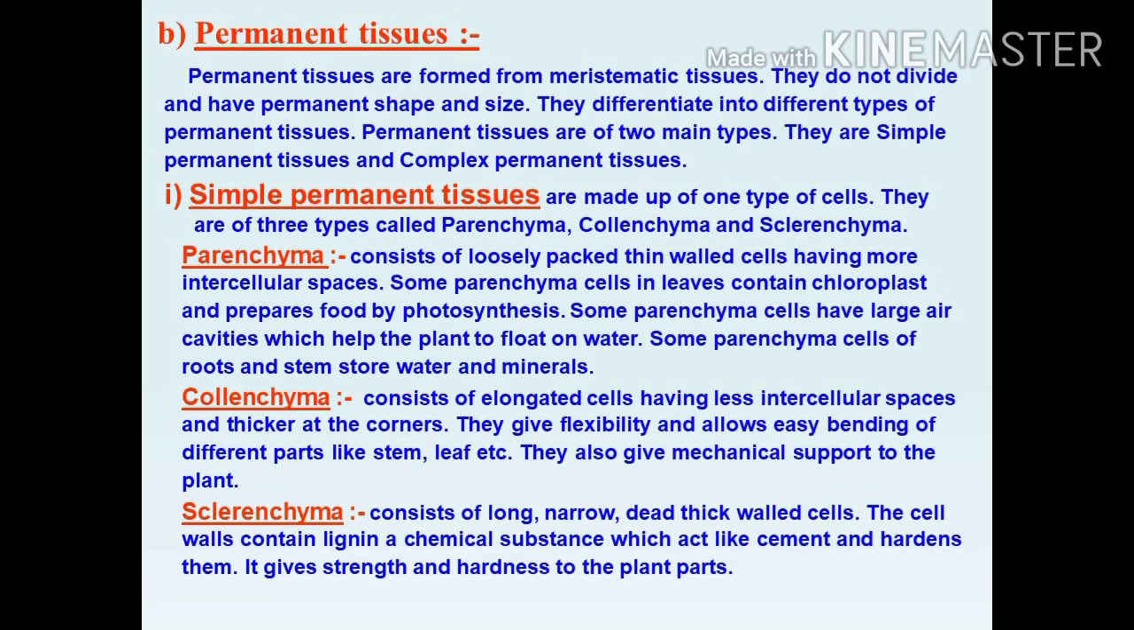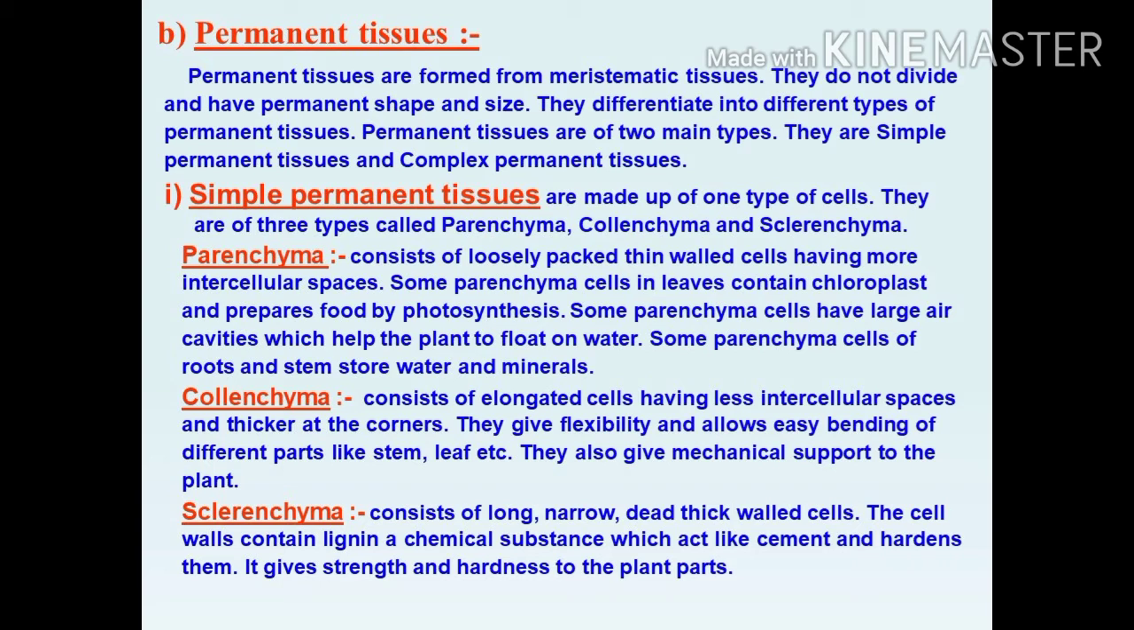They differentiate into different types of permanent tissues. Permanent tissues are of two main types. They are simple permanent tissue and complex permanent tissue. Simple permanent tissues are made up of only one type of cells. They are of three types, called parenchyma, collenchyma and sclerenchyma.